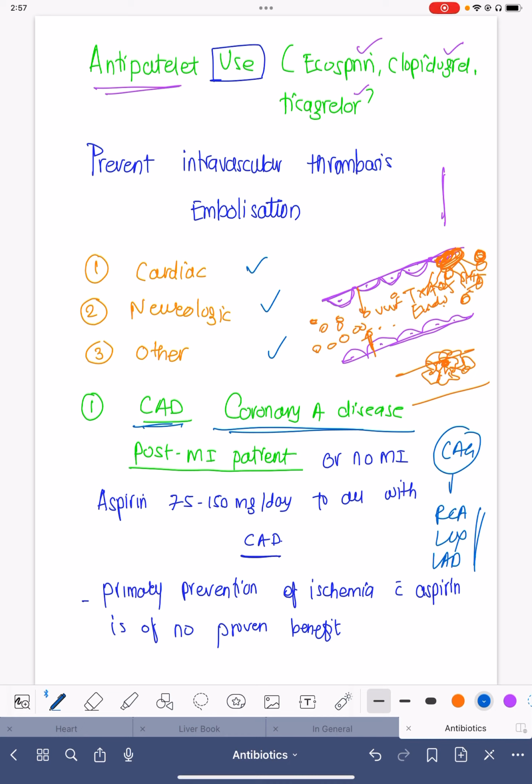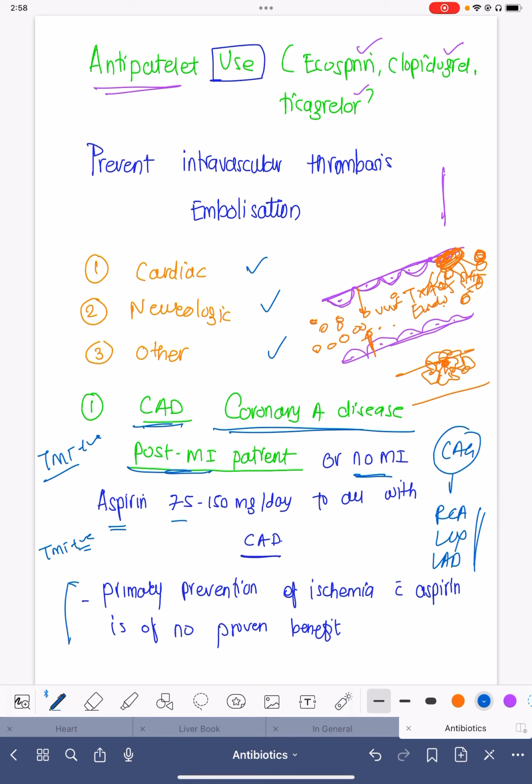And that patient has either TMT positivity, or had a heart attack. So coronary artery disease can be with MI, after MI, or without any MI. That can be detected on routine coronary angiography after maybe having TMT positivity. In all these patients, aspirin is compulsorily given, 75 to 150 milligram per day, to all the patients who have coronary artery disease.